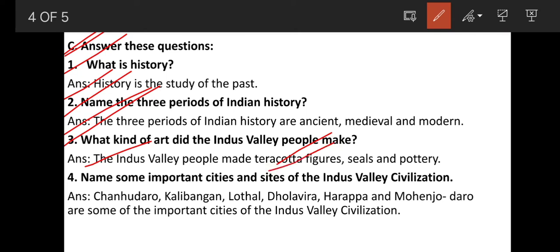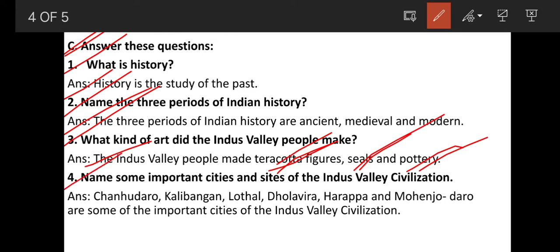They made terracotta figures by using red and brownish substance to make figures, to make statues, and they also made seals. And on the seals they engraved animal pictures. They made designs of animals, and they also made pottery, pots and different items in which they used to store and cook food.